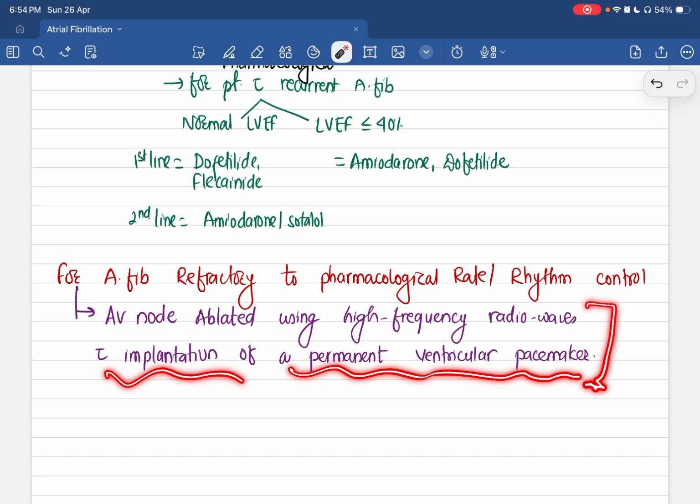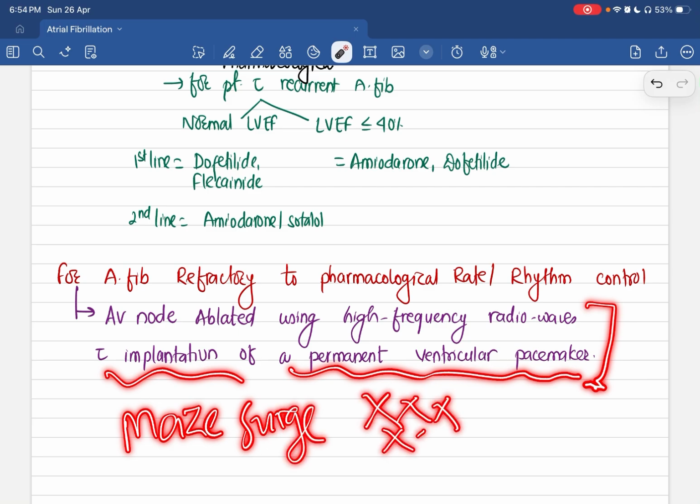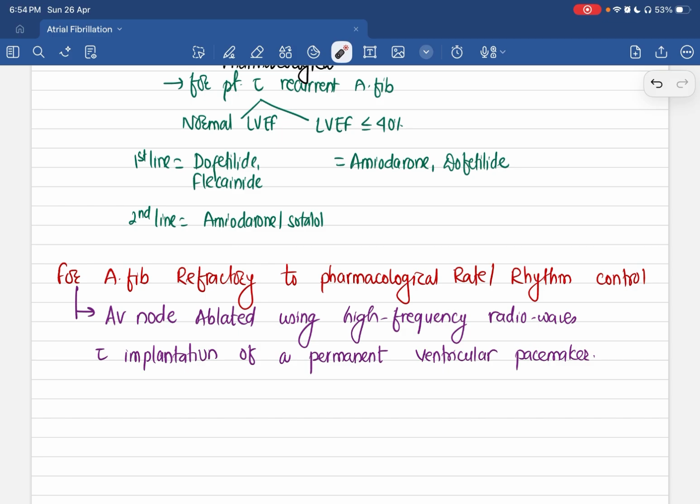And another surgical procedure of choice is something called maze surgery, where we ablate these ectopic foci. We cut these ectopic foci so that there won't be any transmission or maintenance of these ectopic foci as such. So with this, we conclude the management of atrial fibrillation as such.